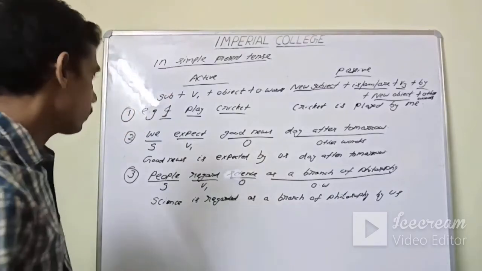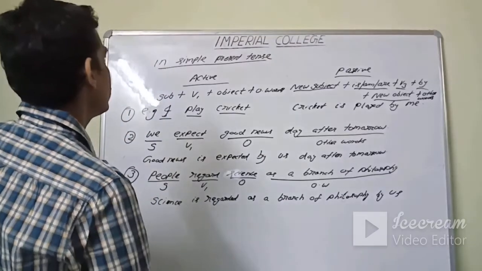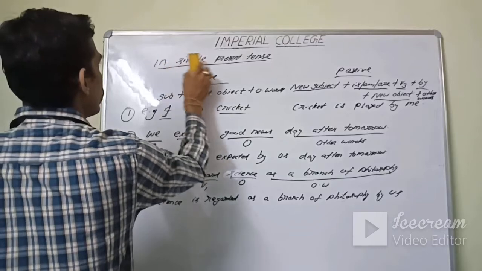Okay. So we will now move to the next tense, that is present continuous.